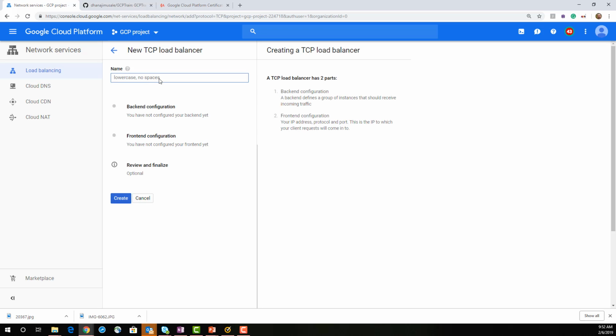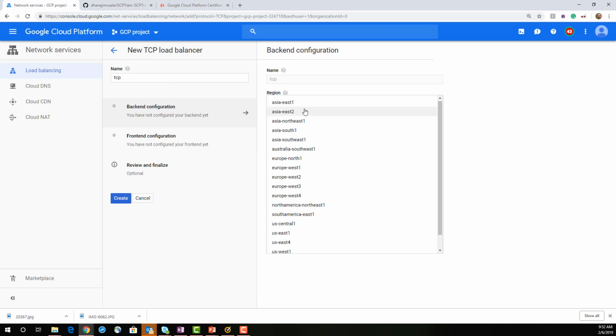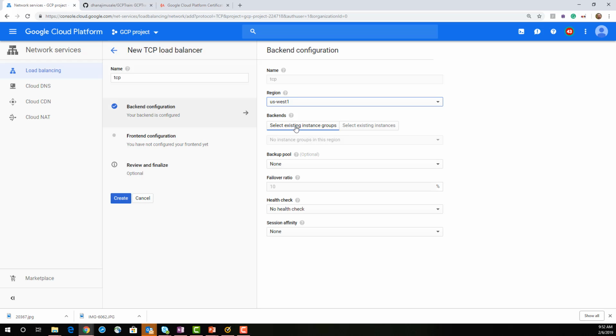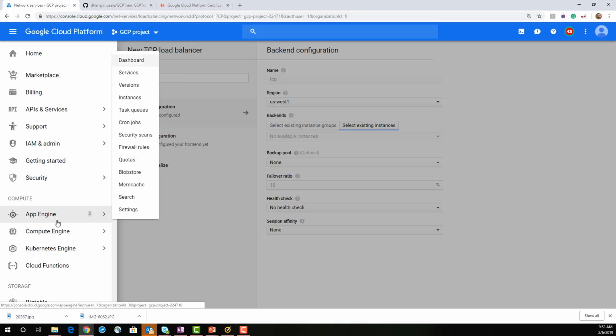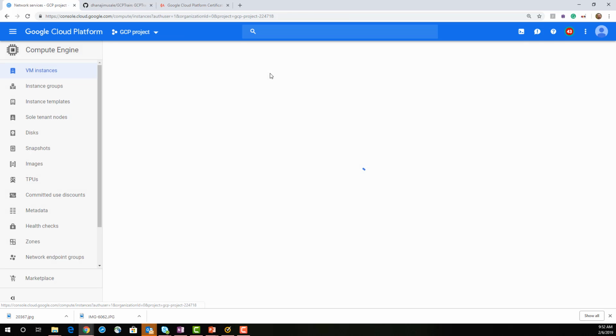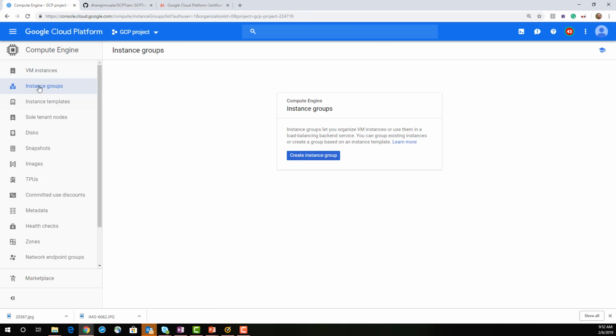Again, you need to provide the name, TCP, and backend services. You have to select the region. I'll go with US West 1, and an existing instance group or existing instances. You can directly give the instances. I can create one example for you to understand.